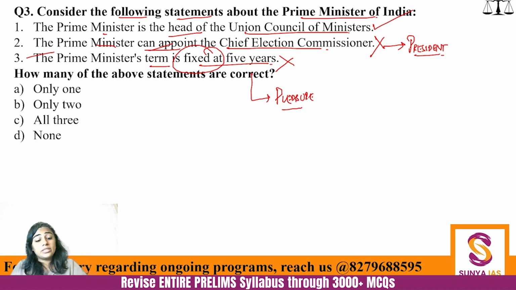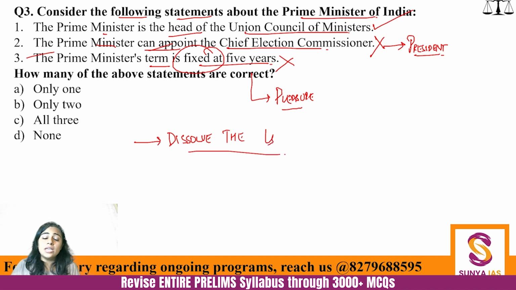Now, one very important thing, which makes the Prime Minister the most important person in the country. Prime Minister can actually recommend to the President to dissolve the Lok Sabha. See how big a thing this is, to dissolve the Lok Sabha. Kitni badi baat hai ye? Prime Minister can recommend to the President that this Lok Sabha does not enjoy the confidence of the public anymore. So please remove this Lok Sabha from existence. Please dissolve this Lok Sabha.